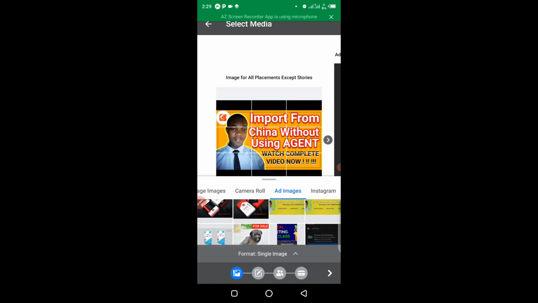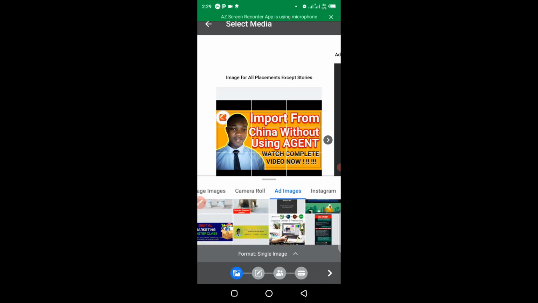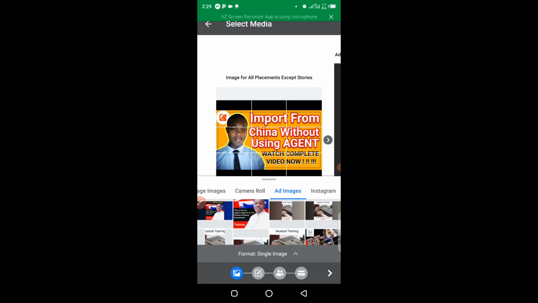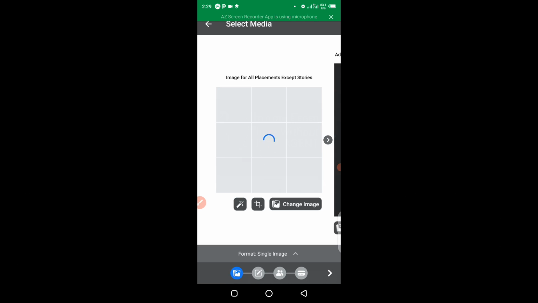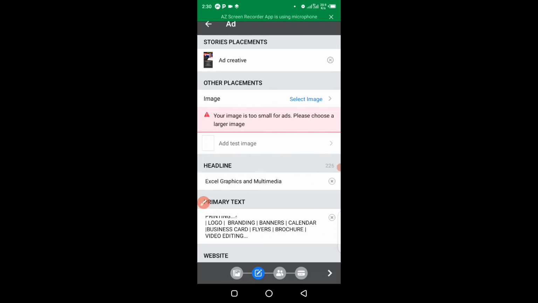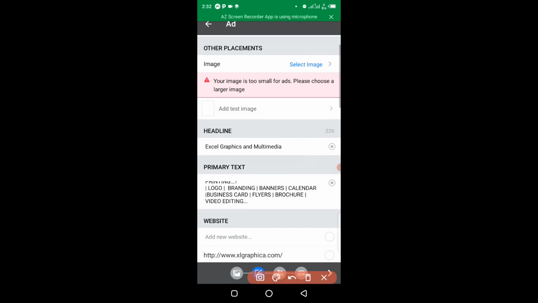Let me try to look for another image. Let me choose this particular one right here. All right, so we can come down here and click on next. Anyway, if we still have something like this, never mind. Let's continue to create the ad.